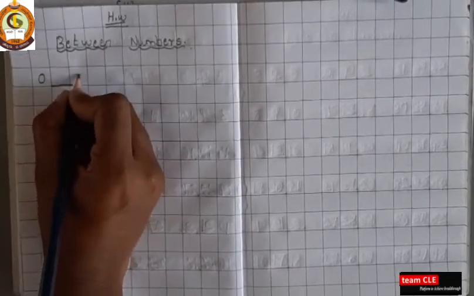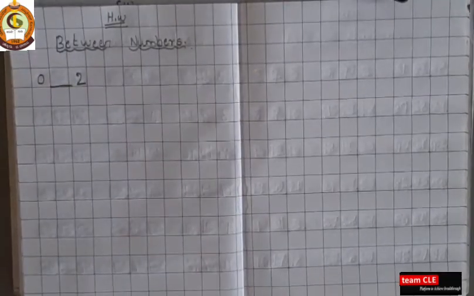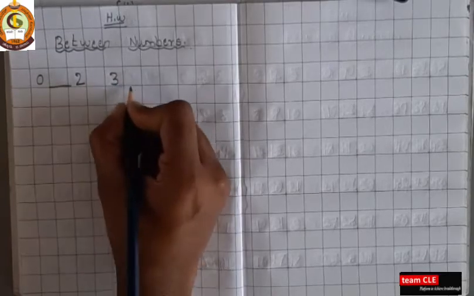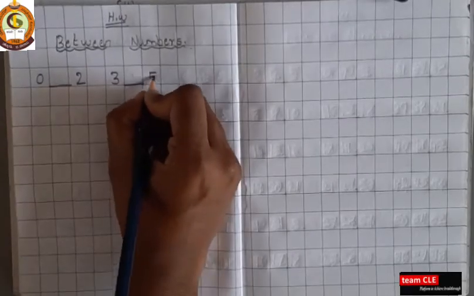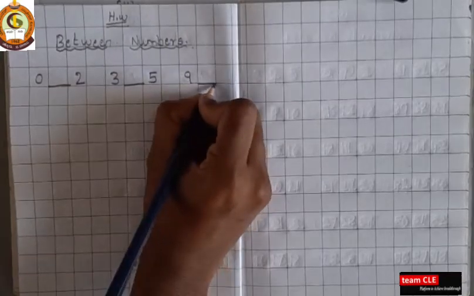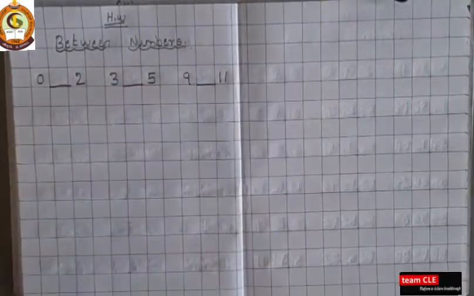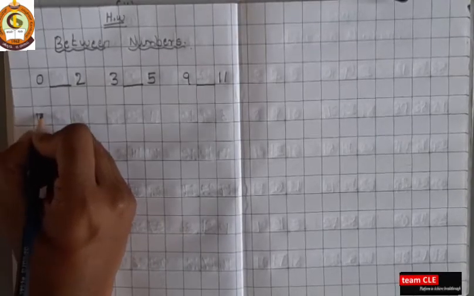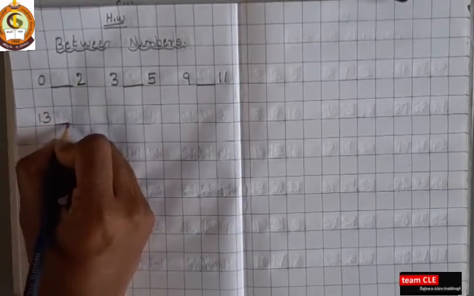0 dash 2, already I thought you know. Next, 3 dash 5, 9 dash 11, 13 dash 15.